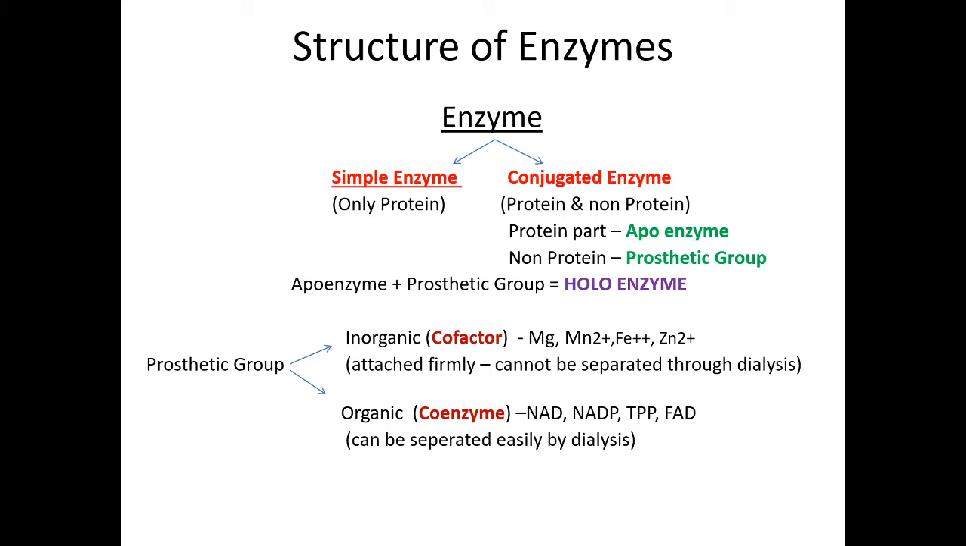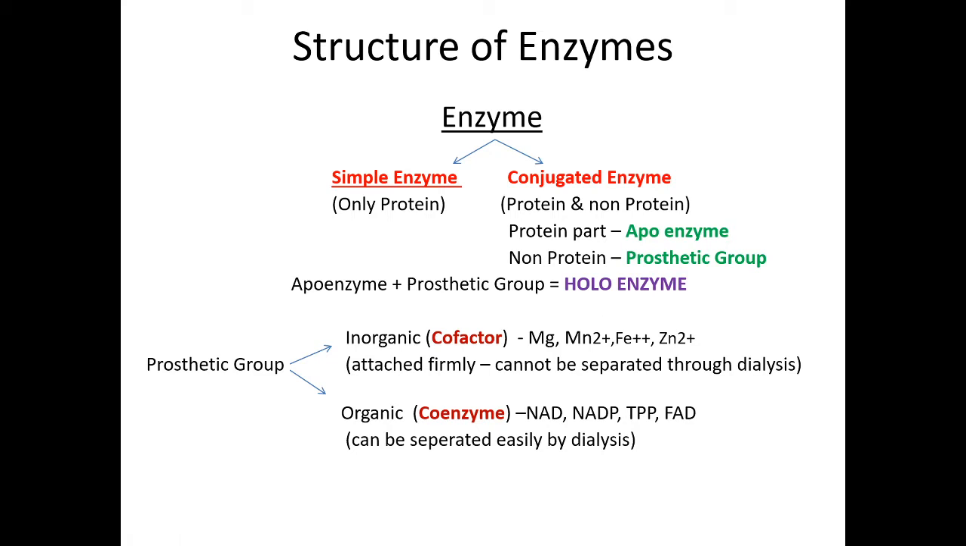For example, trypsin, pepsin, amylase, all these are simple enzymes with only a protein part. Then conjugated enzymes. They contain a protein and a non-protein part. The protein part is called apoenzyme and the non-protein part is called prosthetic group. Protein part plus non-protein part together constitute holoenzyme.